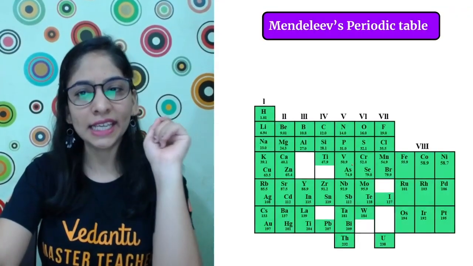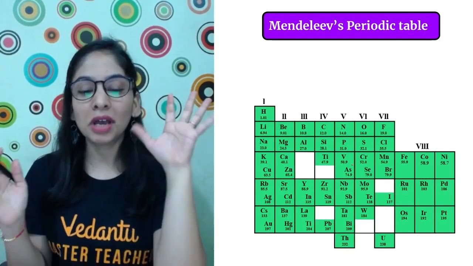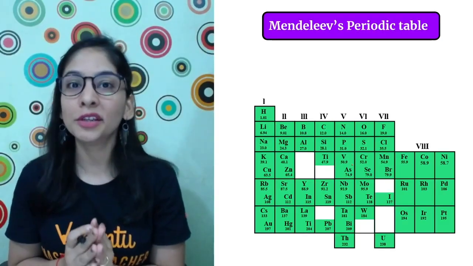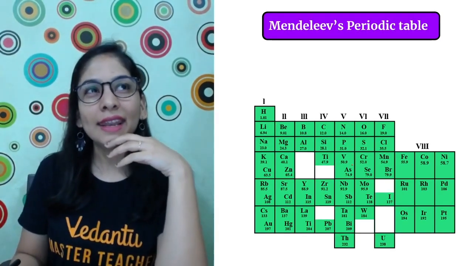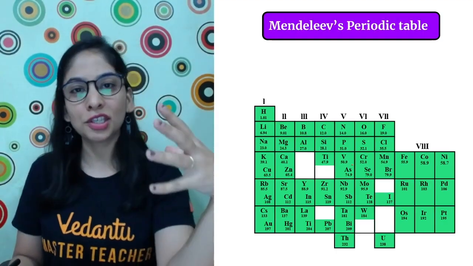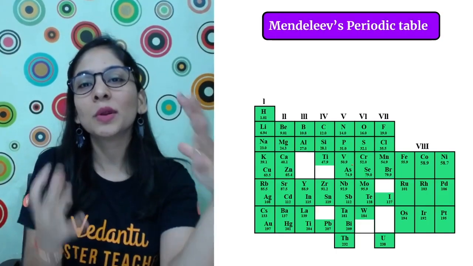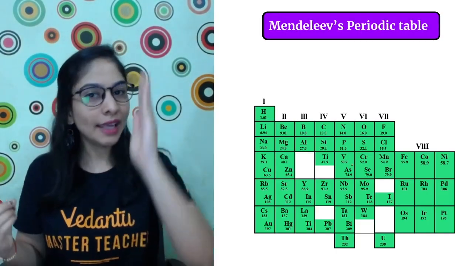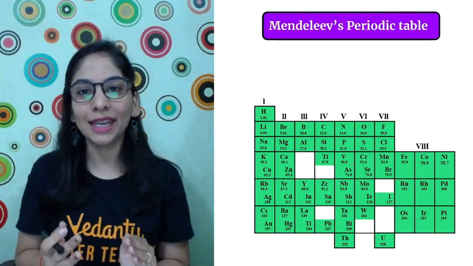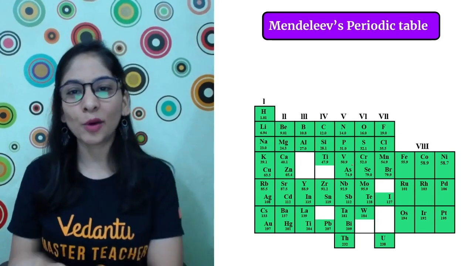Okay, fine. But can he justify whatever he said? He gave the table, and the fun fact is, one Friday evening he reached home from the university where he used to teach, and he was thinking about whether he could arrange all the elements in such a way that classification and reading of all the elements would become easy, because I do not need to study all the elements individually. If I'm studying them group-wise, then in a group somehow the properties are going to remain the same. He was thinking about the same.